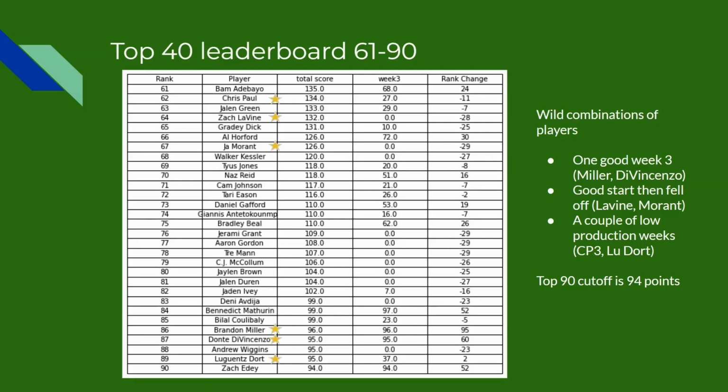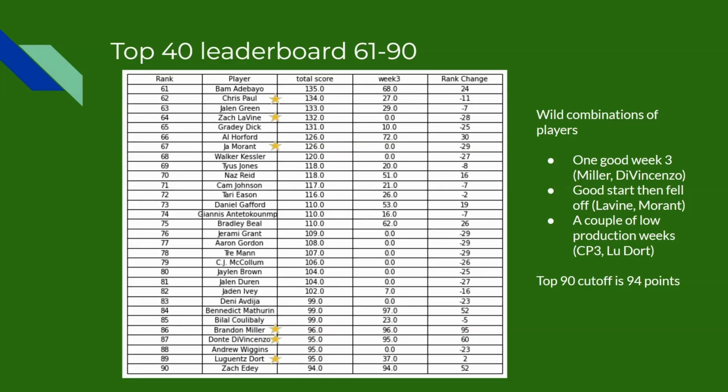The next group is the people that had a really good hot start and then fell off due to either injury or playing poorly. Zach LaVine and Ja Morant, I believe they're both injuries. But they had a hot start, 132 and 126 points respectively, but that's come down because not playing punishes you really hard in this metric. And it's important because it is costing those teams wins early in the season. Yes, in head-to-head when they come back, you'll be able to win later. But at the moment, it's really hurting those managers.